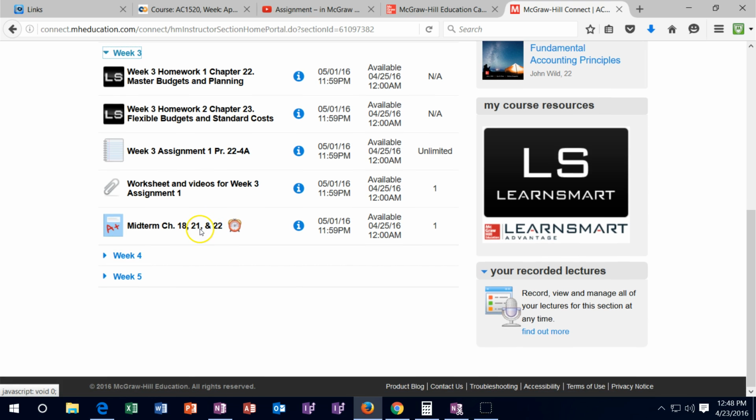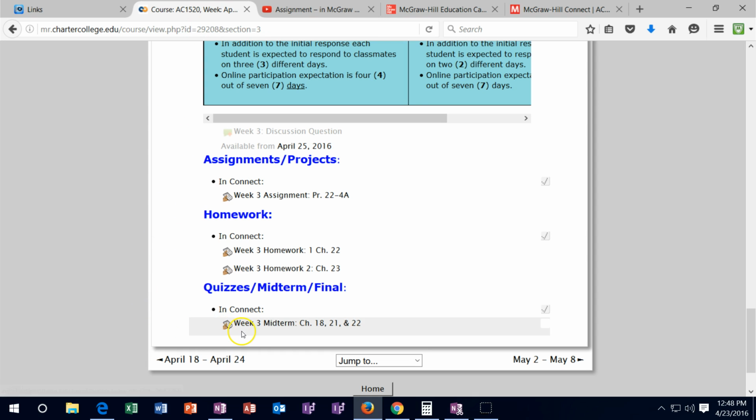And then we have the test, 18, 21, and 22. Make sure to take that by Sunday. All right, going back here, and that includes the midterm. So again, midterm, worth a lot of points. Make sure to take the midterm.